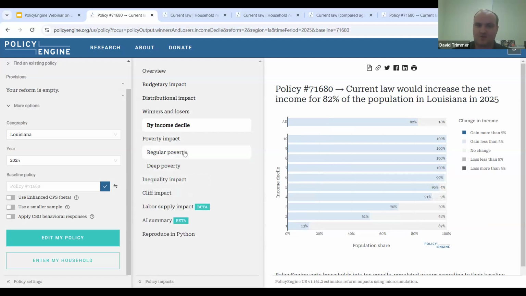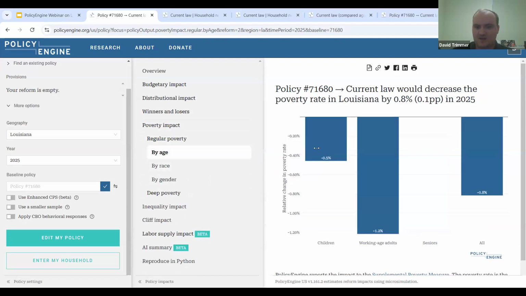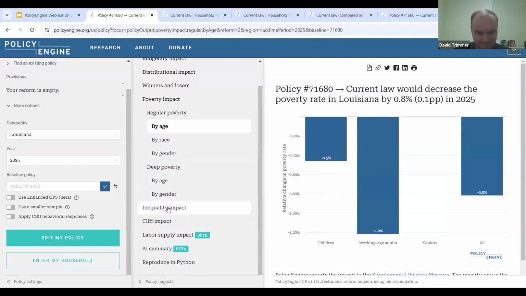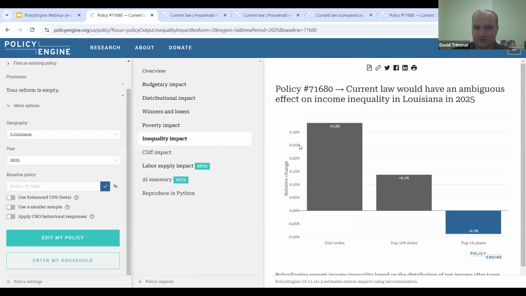We can also look at our poverty breakdown by age. We're seeing a slight drop in child poverty at 0.5%. Overall, we're seeing a 0.8% drop as well. We can also break this down by race and gender, and we can also look at deep poverty as well. There's also inequality impact. We're seeing an ambiguous effect. The Gini index in the state is going up. So is the top 10% share, but the 1% share is also going down.